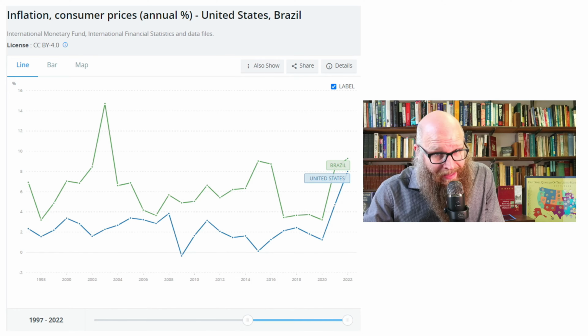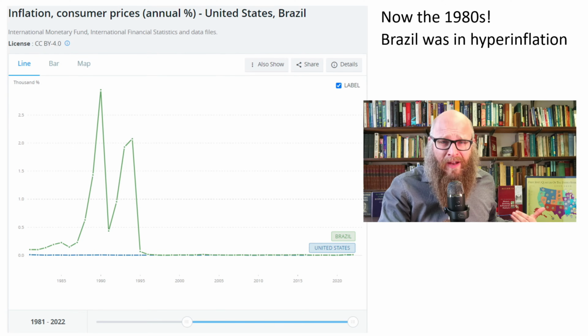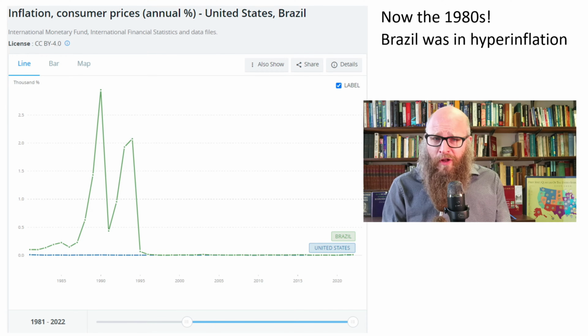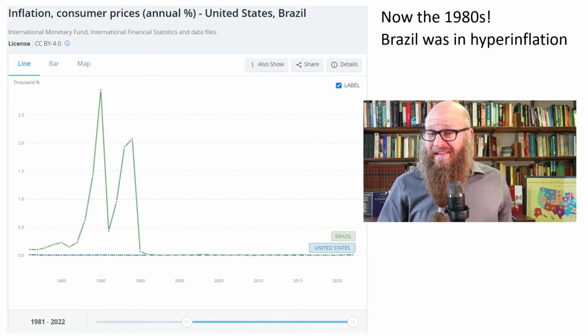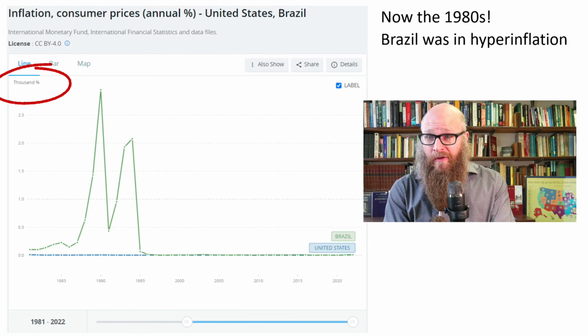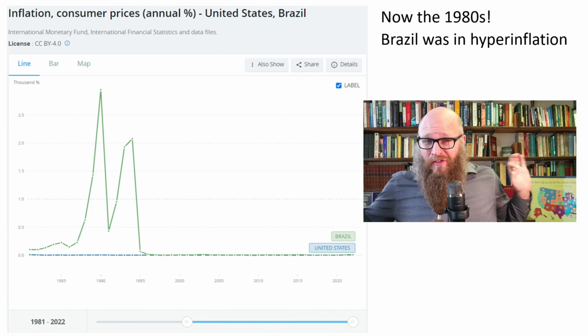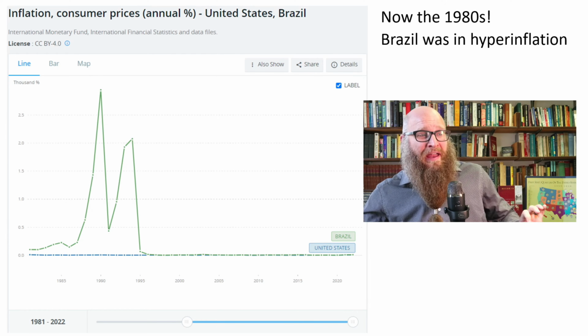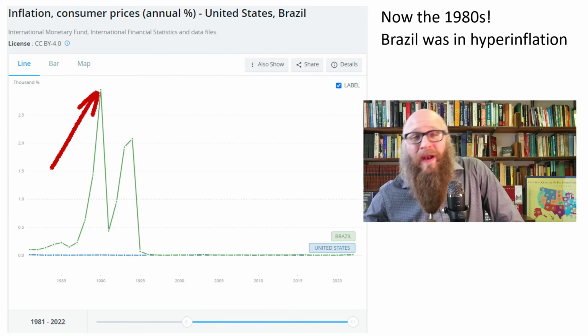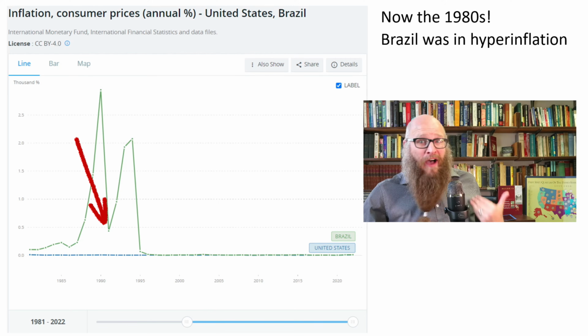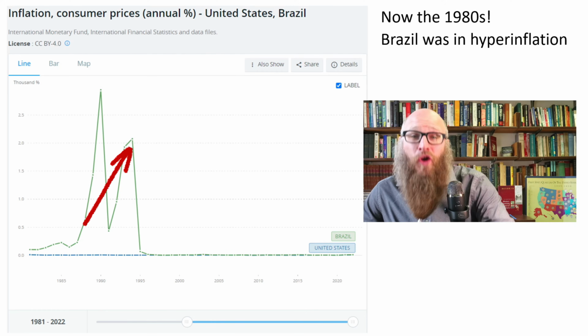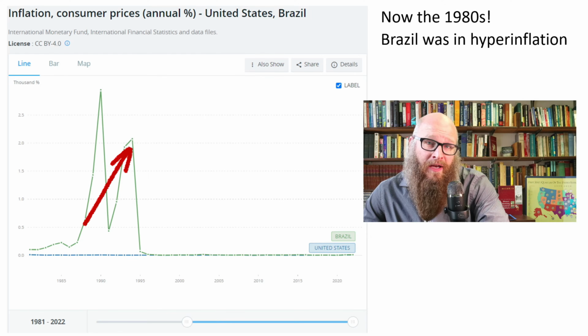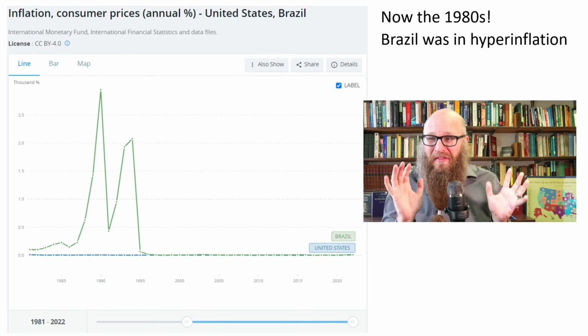However, this is nothing. Let's pull the graph back to 1981. Brazil was in hyperinflation. Notice that y-axis is now in the thousands of percent. You can't see any of the variation the US or Brazil has experienced since then. They peaked at over 2,500%, fell down to 500%, then peaked again at 2,000% in the early 90s. Again, we're not talking about the same thing here.